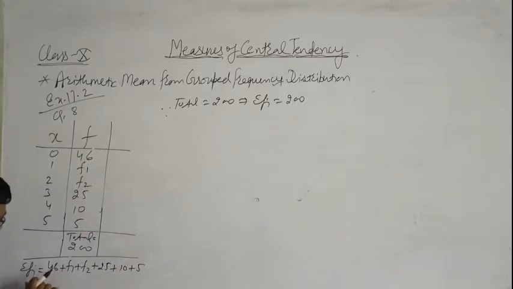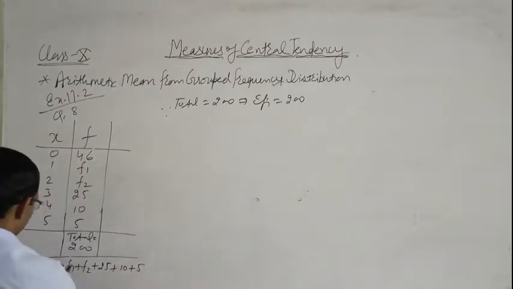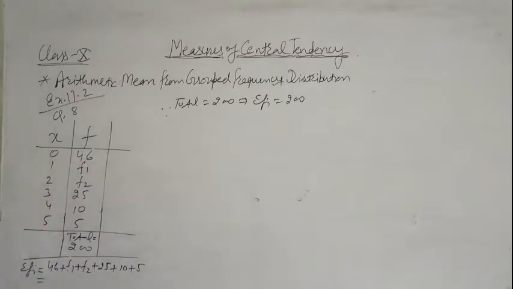That is, 86 plus f1 plus f2. This is the value of sigma fi.